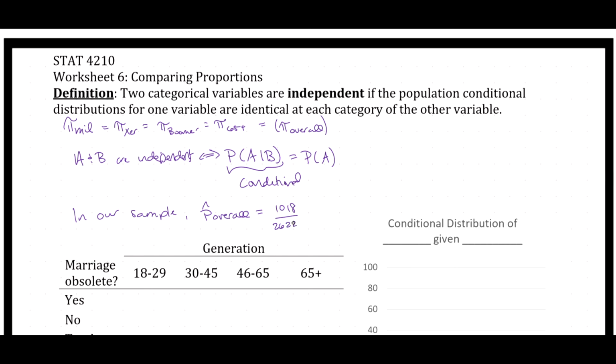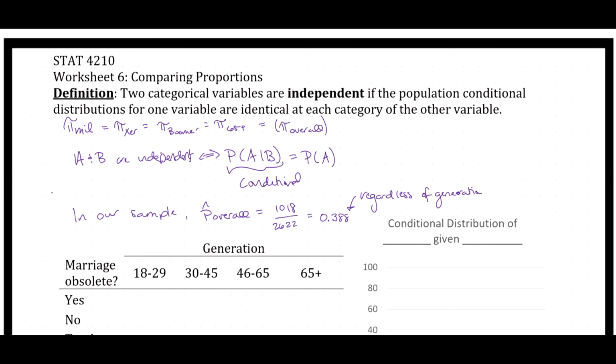There were 1,018 people who believed that marriage was obsolete, and there were 2,622 people in the sample altogether. And that gives us an overall probability of people who believe that marriage is obsolete regardless of their generation of 38.8%. So regardless of the generation, in our sample, 38.8% of people believe that marriage is obsolete.